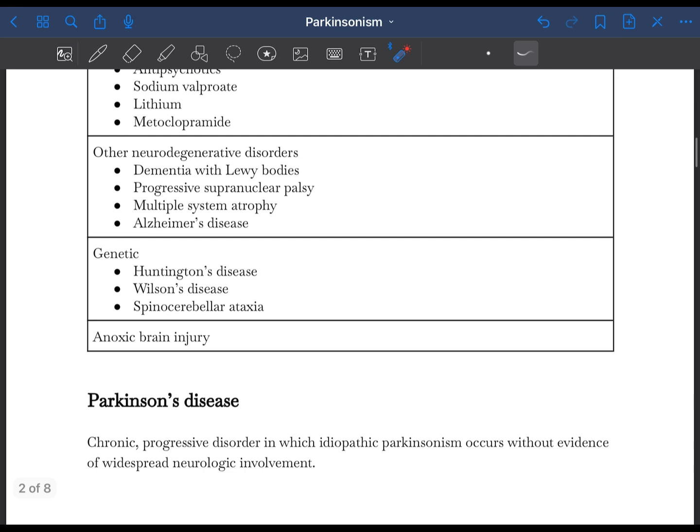There are genetic causes as well, and these genetic causes cause Parkinsonism in the younger group. So it includes Huntington's disease, Wilson's disease, spinocerebellar ataxia, etc. There are many other causes, but I have only listed the important ones which are easy to recall. Other causes include anoxic brain injury as well.